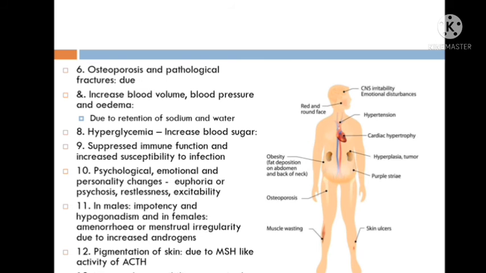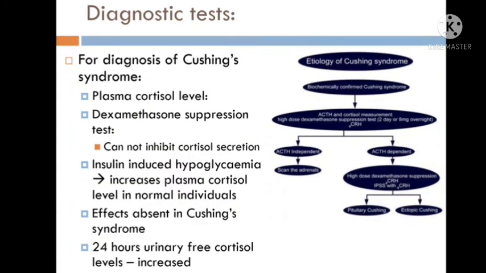Reproductive system effect: in males there is impotency and hypogonadism, and in females there is amenorrhea, or you can say absence of menstruation or menstrual irregularity, and that is because of the effect of androgens that affects the female reproductive functions. Pigmentation on the skin, because ACTH secretion is increased and ACTH has MSH-like activity. Increased susceptibility to peptic ulcer, because glucocorticoids increase secretion of acids. So these are all the clinical features of Cushing syndrome.